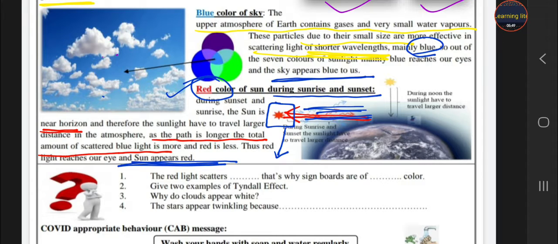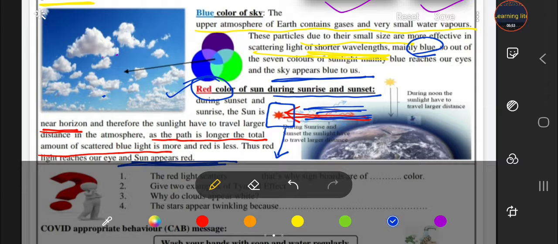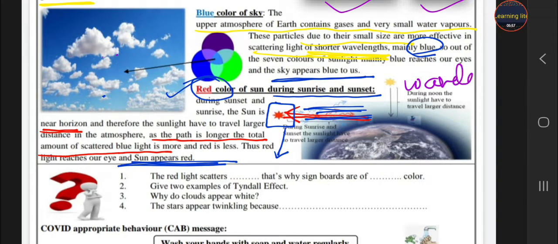Because red color has a very large wavelength. So we notice here, if the wavelength is large, then scattering is less.